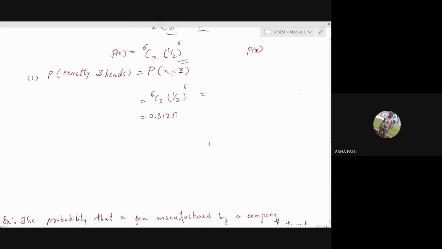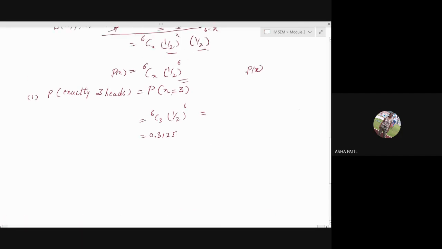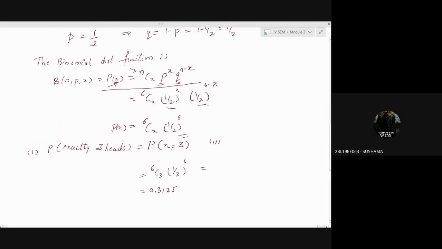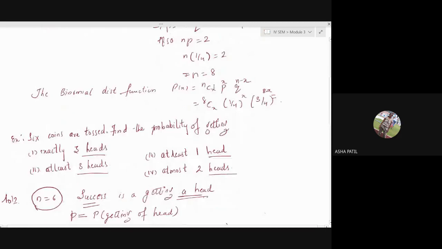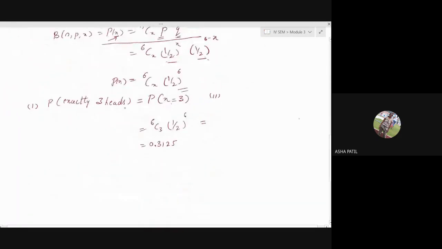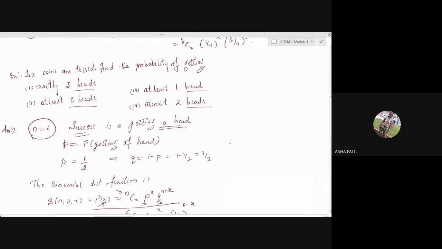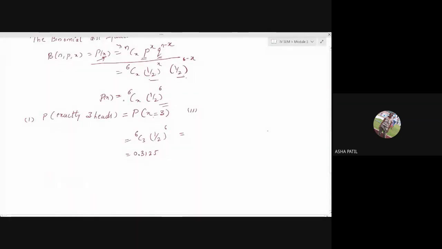What's the next question? Probability of at least 1 head. At least 3 heads. Or at least 1 head I have written. 1 head, then 3 heads. Okay, whichever we take. 4 questions I have written. Okay. Next one is probability of getting at least 3 heads.